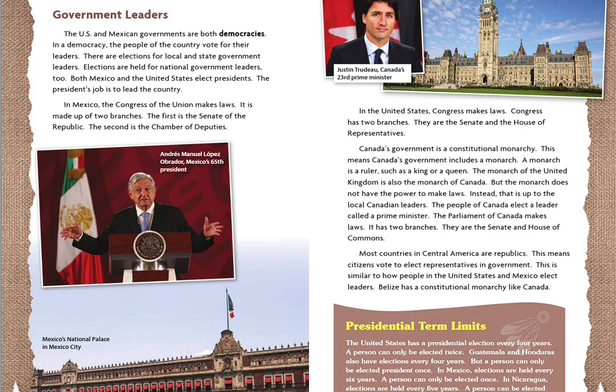Presidential term limits. The United States has a presidential election every 4 years. A person can only be elected twice. Guatemala and Honduras also have elections every 4 years, but a person can only be elected president once. In Mexico, elections are held every 6 years. A person can only be elected once. In Nicaragua, elections are held every 5 years. A person can be elected president multiple times.